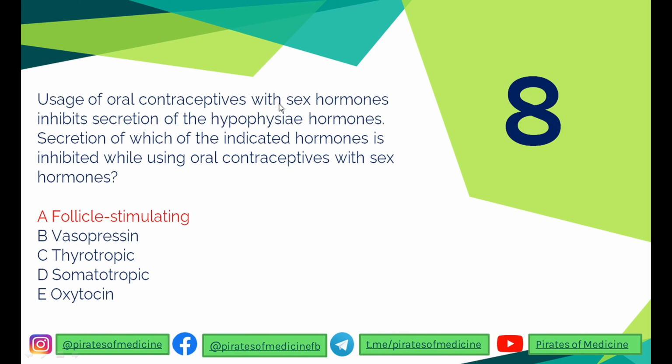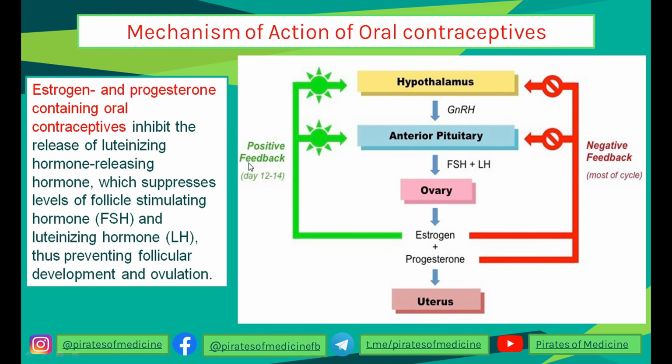The eighth is that usage of oral contraceptives with sex hormones inhibits secretion of hypophyseal hormones. Secretion of which of the indicated hormones is inhibited while using oral contraceptives? Now, these oral contraceptives are just the synthetic form of sex hormones. These are estrogen and progesterone containing oral contraceptives.